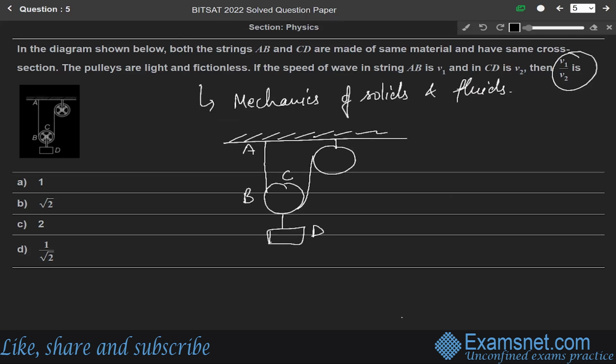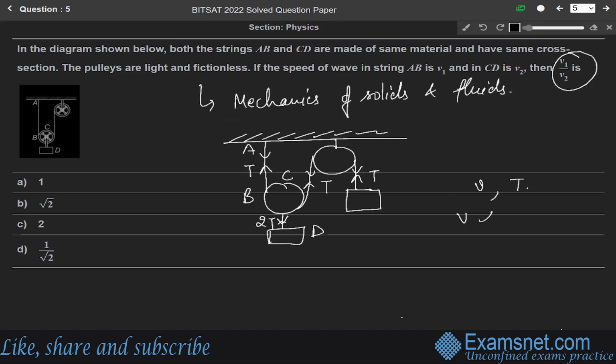Tension T in this direction and tension T is also in this direction, and there is another pulley, and for this the tension is in this direction. So this will be 2T. Solving it, let the speed of wave in the string be V and tension in the string be T.